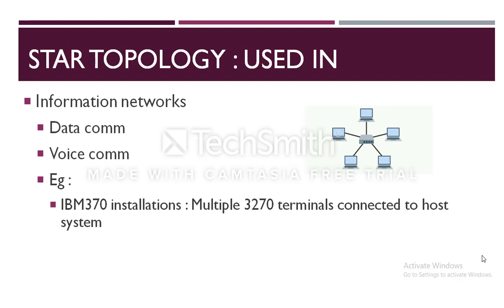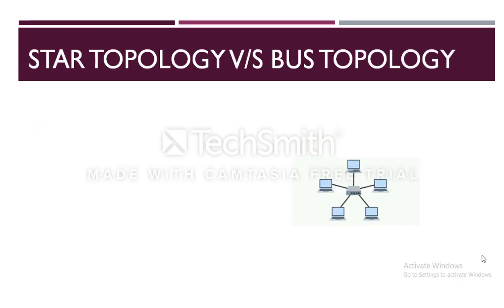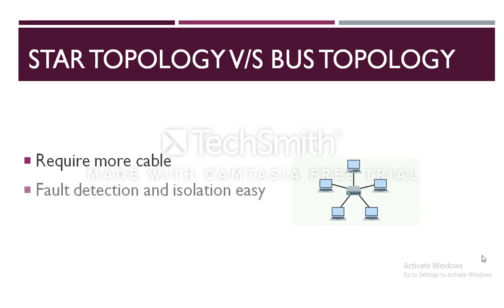Many home networks also use the star topology. Compared to the bus topology, a star network generally requires more cable. But a failure in any star network cable will only take down one computer's network access and not the entire LAN. On the other hand, if the hub fails, the entire network also fails.